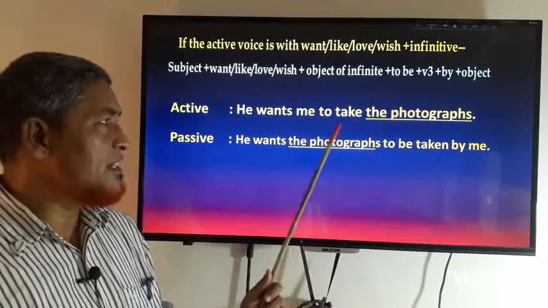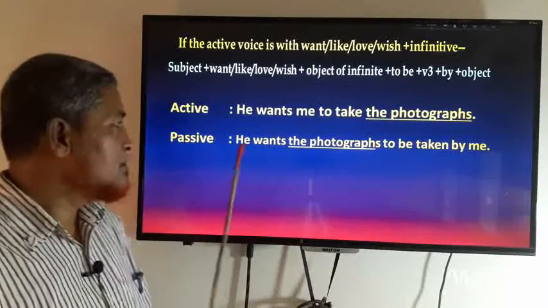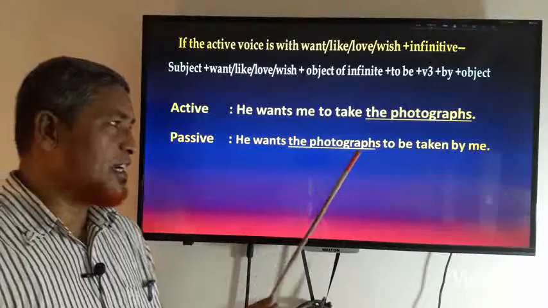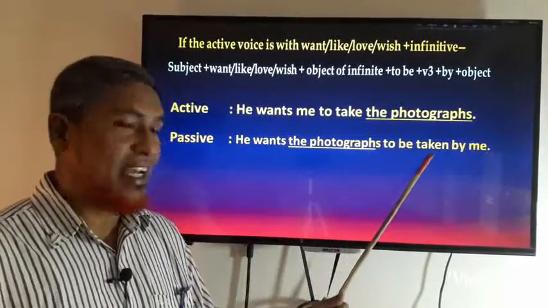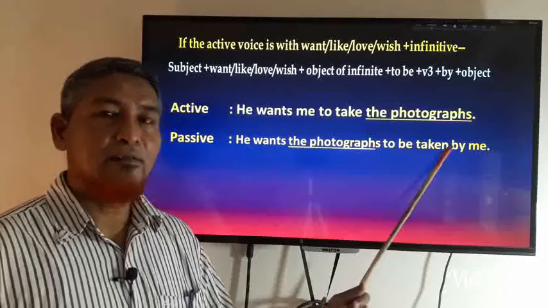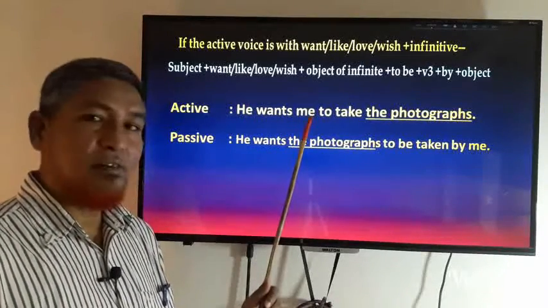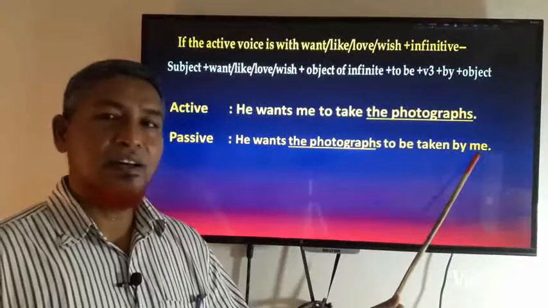The object of the infinitive here is the photographs. So he wants the photographs to be taken. To take will change into to be taken by, and the object of the active voice will be written here.